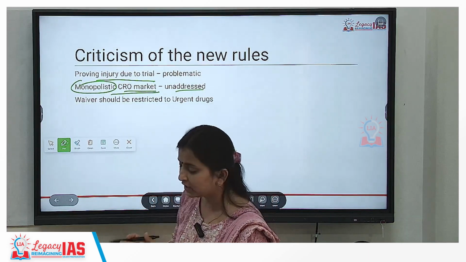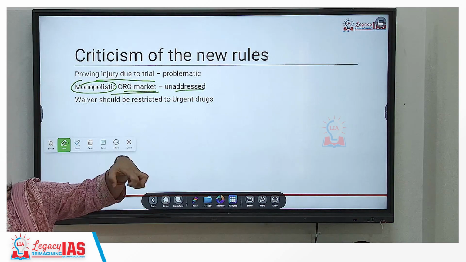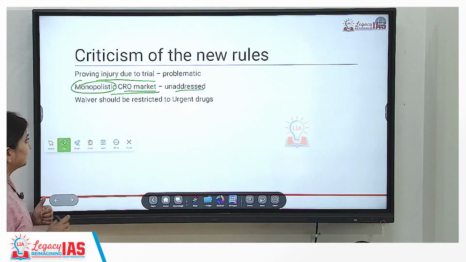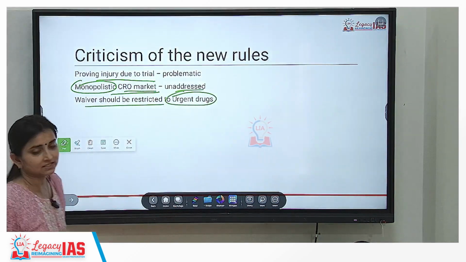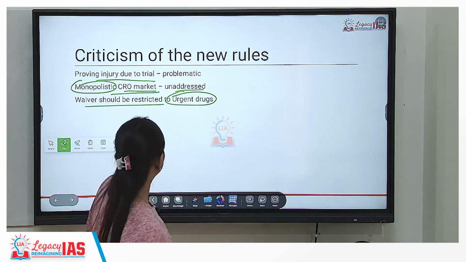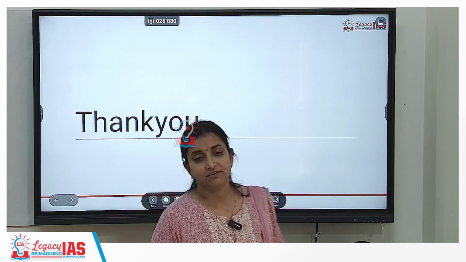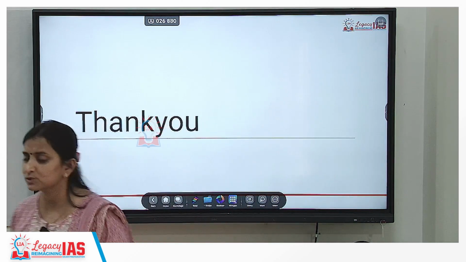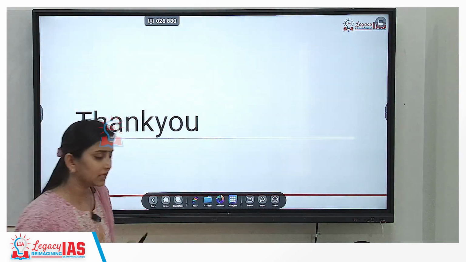The new rules did not keep a check on the clinical research organizations having a monopolistic market, and we need to demonopolize this. Okay? Plus, waiver should be restricted to only urgent drugs, which is not the case in the new rules of 2019. That is also one of the very big problems associated with the new rules. Okay? Now with that, we come to the end of a very interesting topic, that is clinical trials, because we keep encountering it whenever we are discussing or studying any types of drugs.